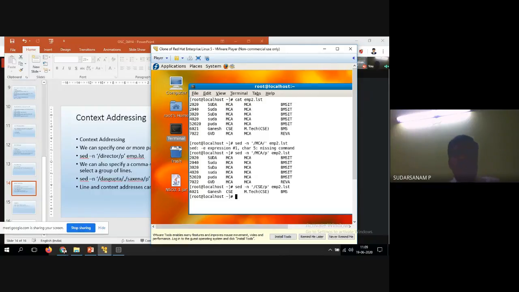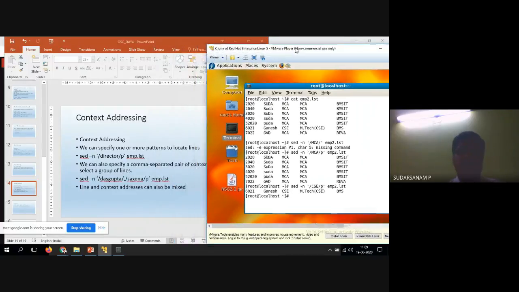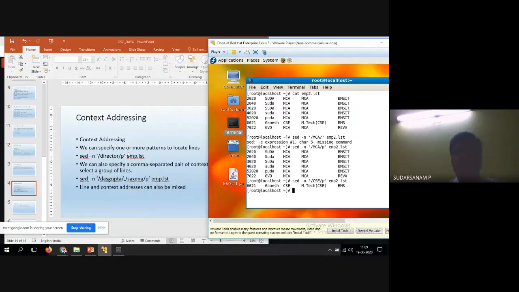So context address also specifies one or more patterns matching. So sed -n, within the quotes you write what you want to search and print, and emp2.list. We can specify one or more patterns to locate the lines.